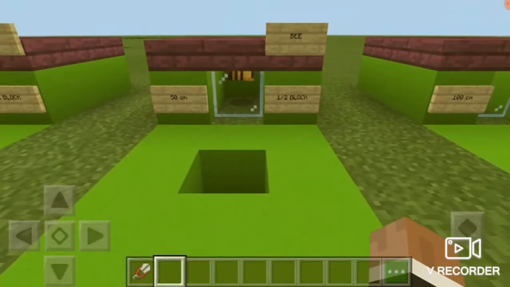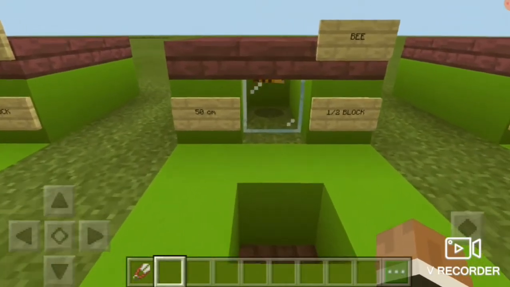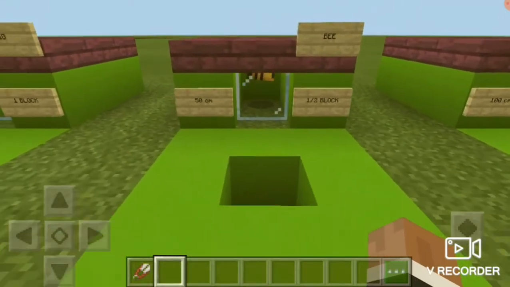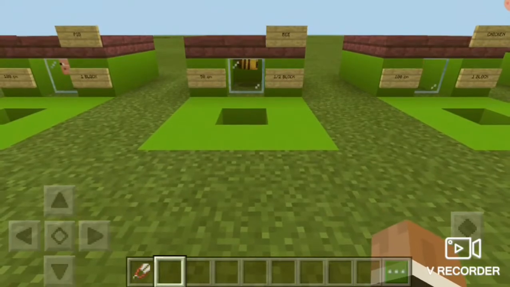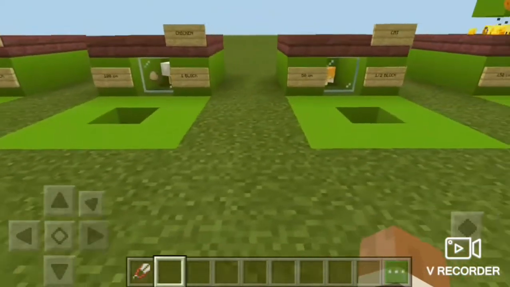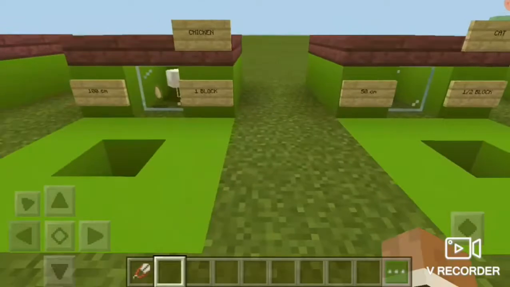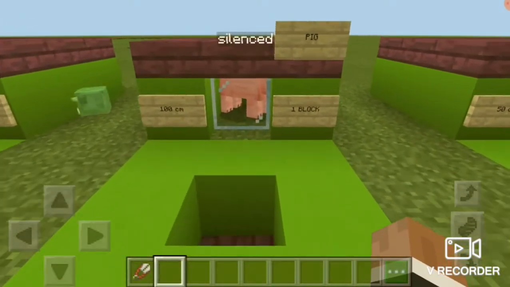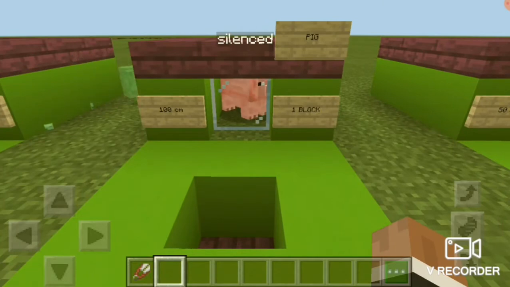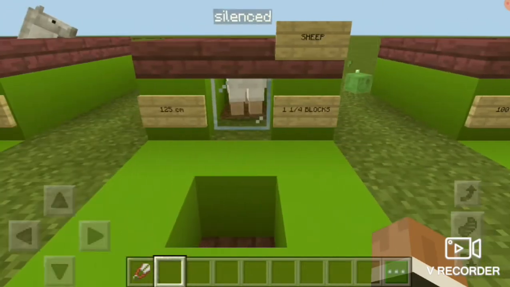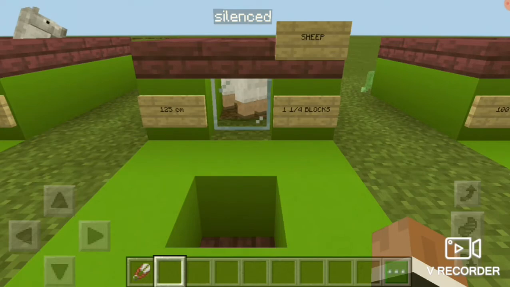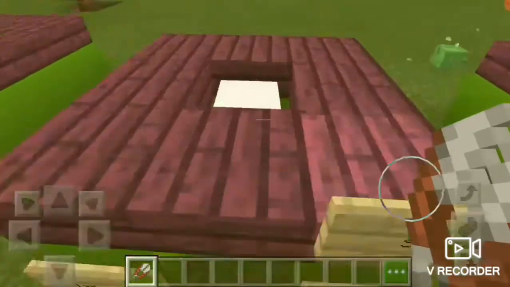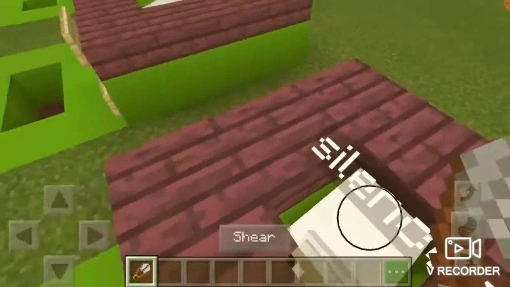So then we have bees. That's maybe the most unrealistically sized mob. It's 50 centimeters high, which means that it's the size of a huge cat. Yeah, so that's not exactly realistic. Then we got the pig, which is 100 centimeters high. Yeah, that is pretty realistic. Then the sheep, we have 125 centimeters high, which is a little bit bigger. That's also pretty realistic, but it's probably going to be approximately 100 centimeters high if I shear it.